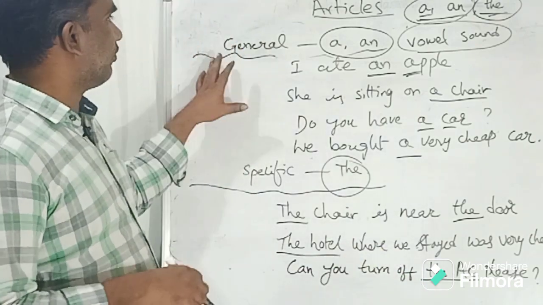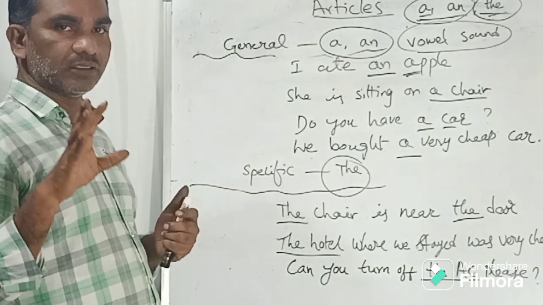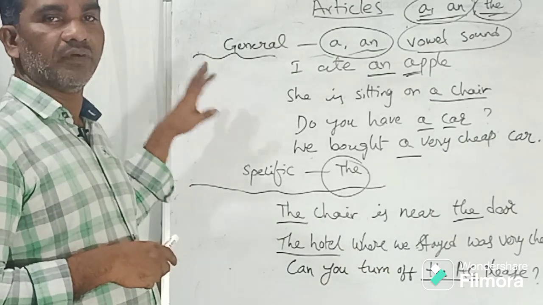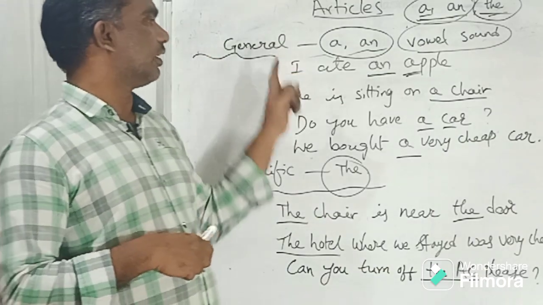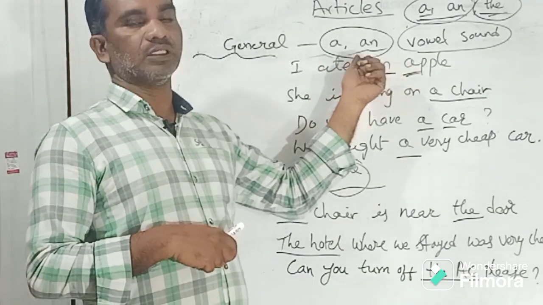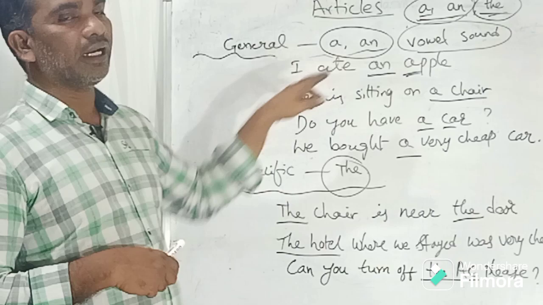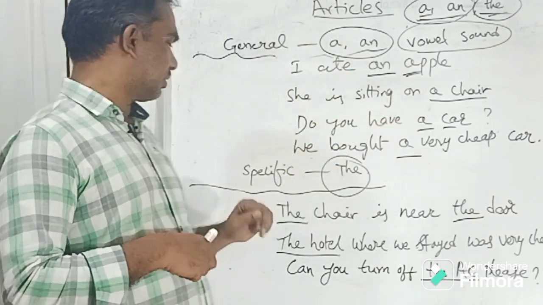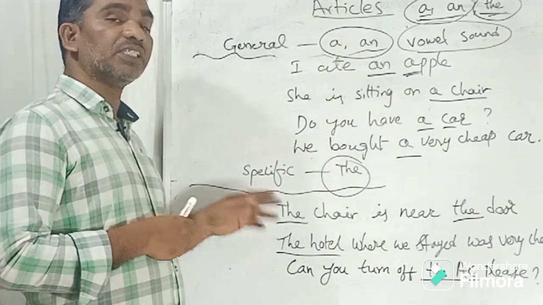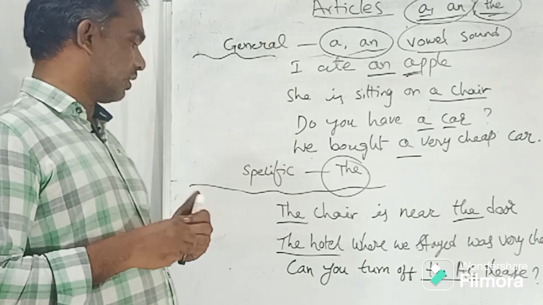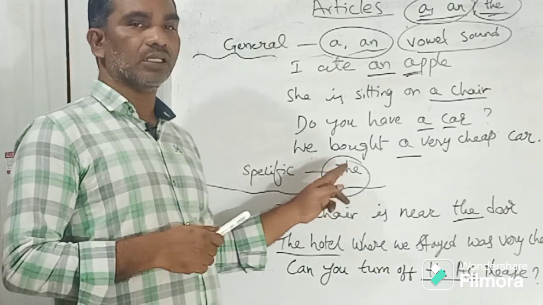Okay. So what do you understand? The first point, remember, general. When you talk about general things, then you use the article a or an, and a and an depend on the sounds. The second one, specific things. When you talk about a specific thing, a particular thing, then use the article the.